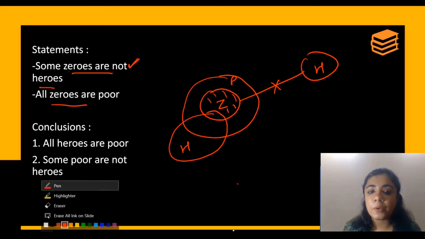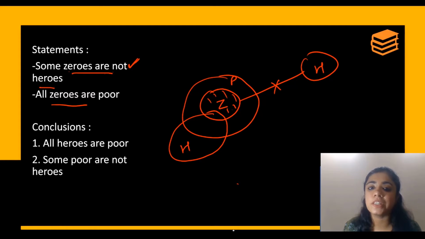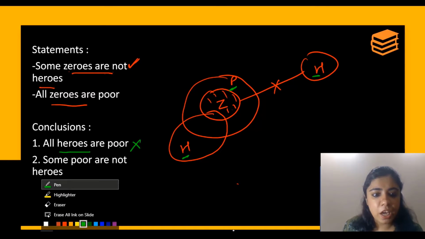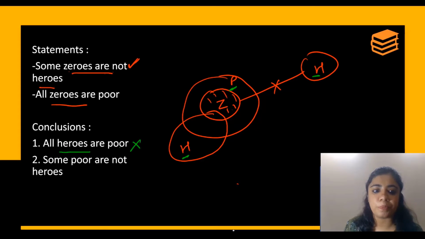Okay, so now we are done with the statement. Let's start with the conclusion. See the first conclusion. All heroes are poor. It's a positive conclusion. So if it is visible, then it is correct. If it is not visible, it is incorrect. All heroes are poor. It is not visible. So it is definitely incorrect.